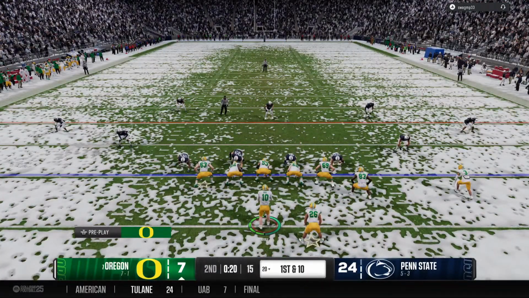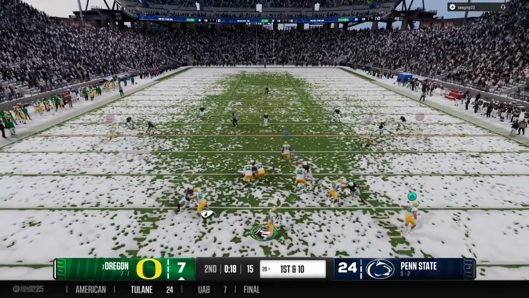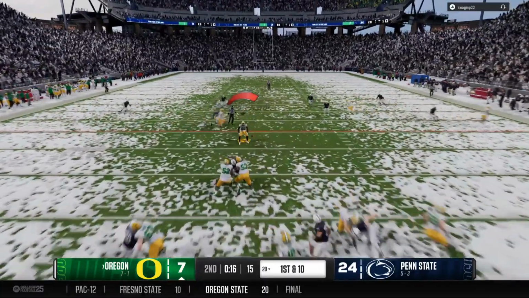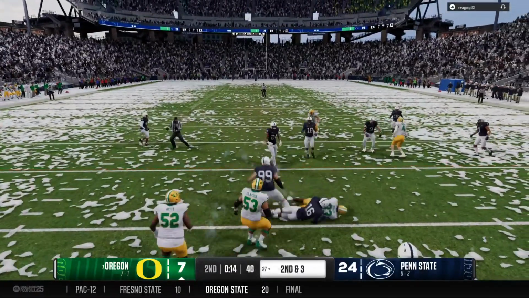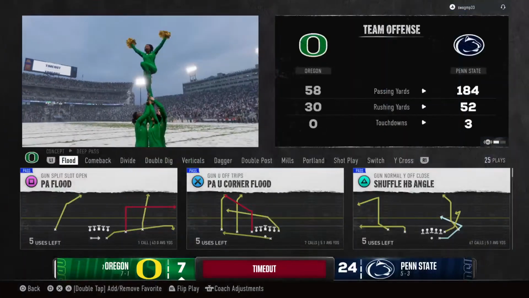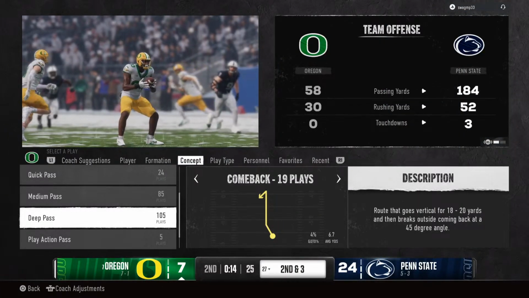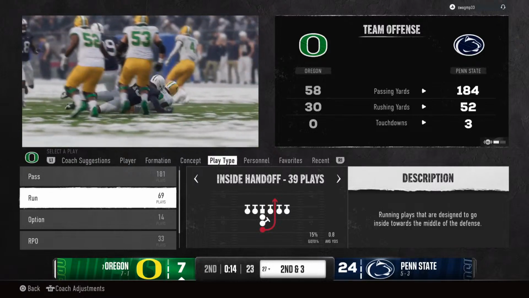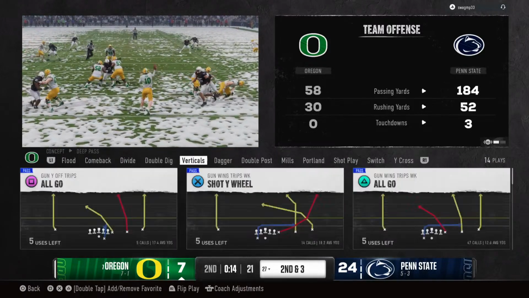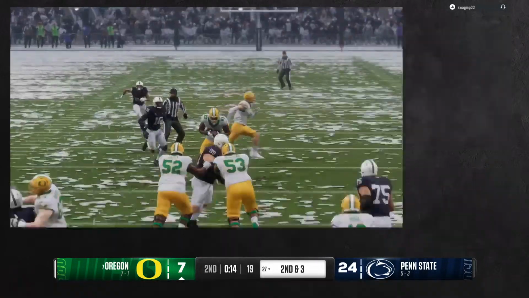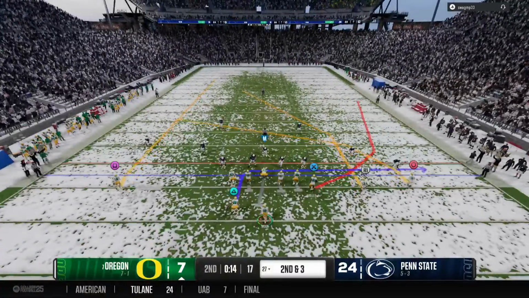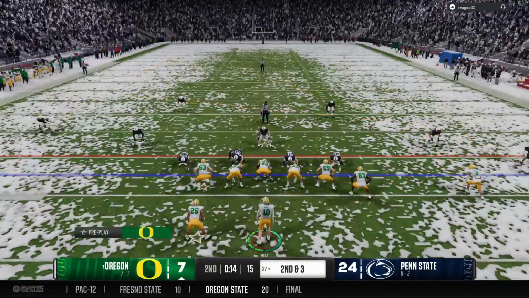Now you find out just how much of a gunslinger you are. Will you roll the dice here late in the half, David? And you know the defense is going to be really, really conservative, so I think it's an opportunity to be able to take a shot and see how much of a chunk you can get before then you decide just how you want to finish that. Just can't turn it over and throw a pick if you're the quarterback here. You have got to be so smart if you're going to be aggressive with your decision making.